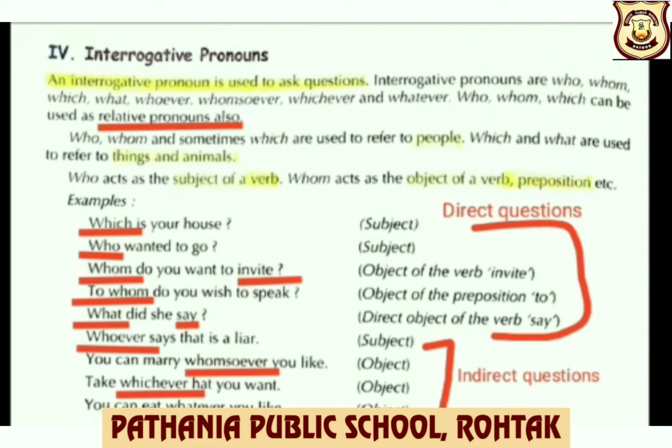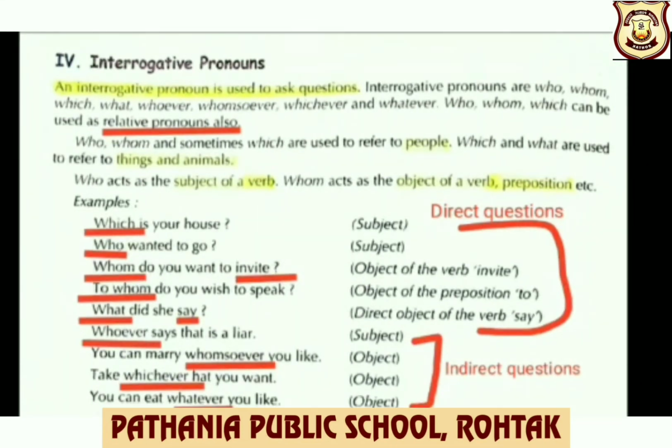Whom do you want to invite? So whom, the pronoun here, is an object of the verb invite. To whom do you wish to speak? Whom again here is the object of the preposition to. What did she say? What here is the direct object of the verb say. These are direct questions. Now indirect questions.